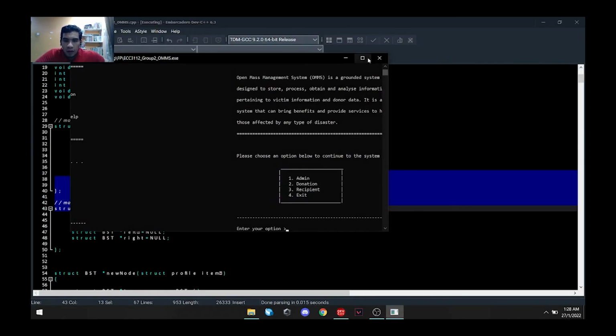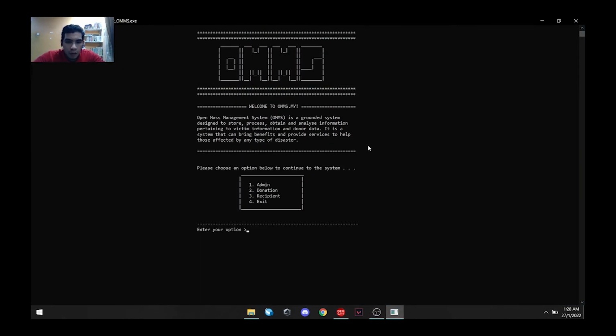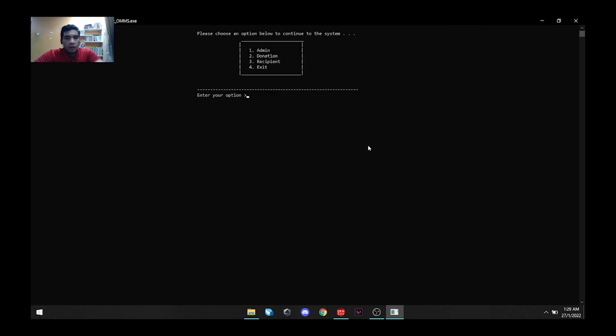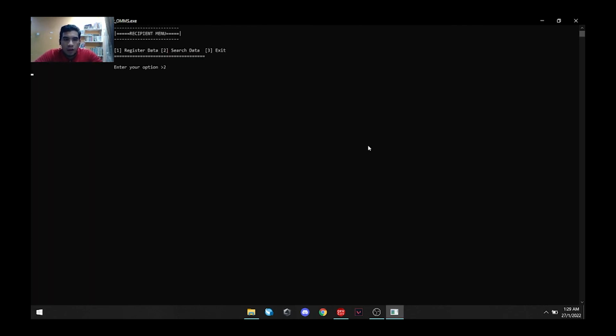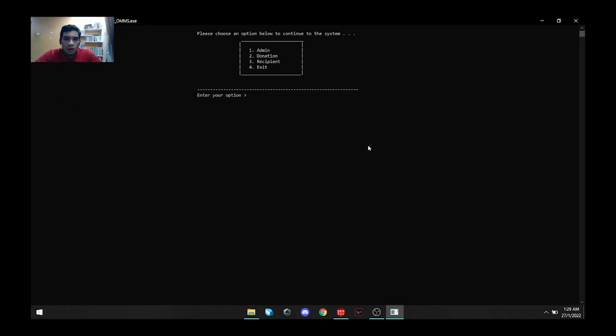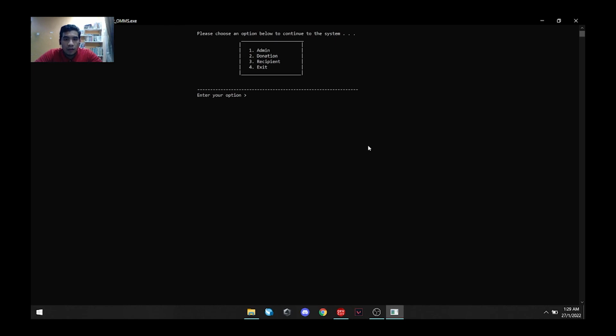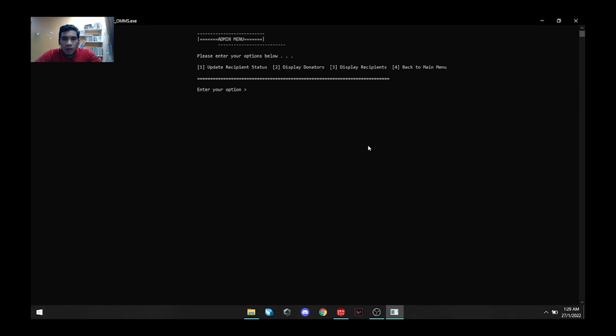Okay, so this is the example of the code we run. First we go to the recipient, so we can register the data. For example, we want to go fast, so this is the data being stored, and we can go and search it again and see it. This is the registration for the donors, and we could exit. In the admin we can enter the ID and username, so we can display all the donors and the recipient. So basically all will be processed.